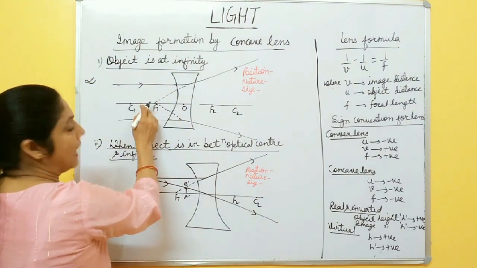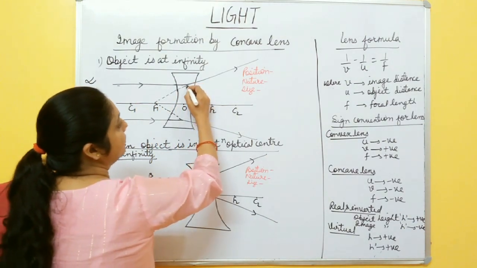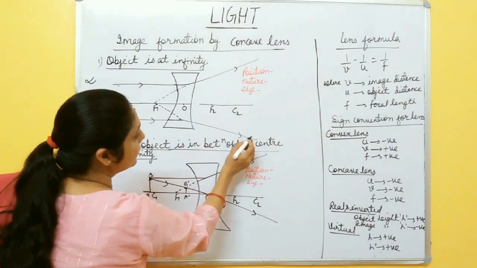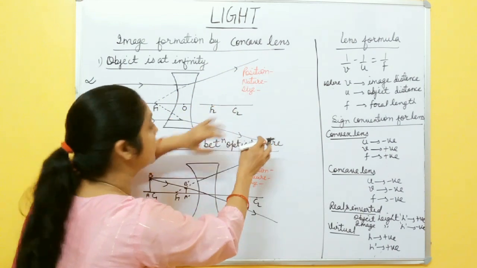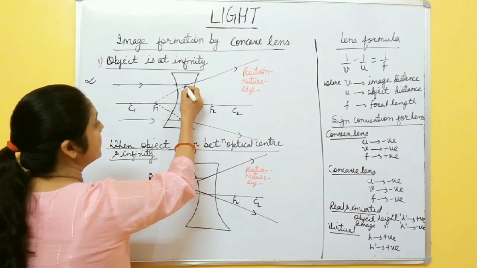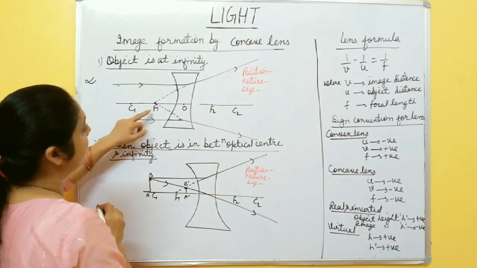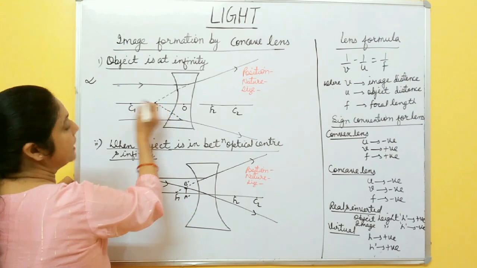So the incident ray is parallel to the principal axis. In this case, after refraction, the refracted rays go like this one, and for this incident ray goes like this one. These two rays are diverging. They do not meet at any point. So these two rays, when produced backward, appear to meet at this focus F1.